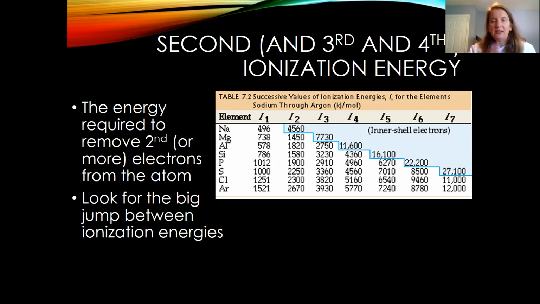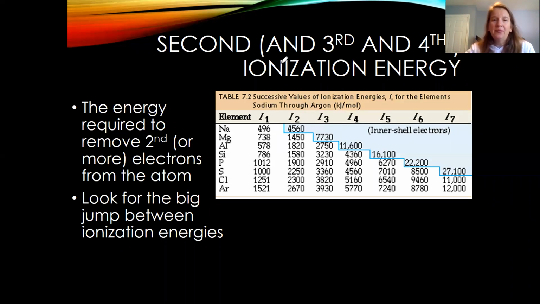So all of this means is that we're looking at the energy needed to remove the second, third, or fourth electrons from the atom. And so the ionization energies are always going to be increasing. As you can see here, the ionization energy increases from 1 to 2 to 3 to 4 and so on and so forth, because our ratio between protons and electrons is getting smaller. But you're also going to be seeing a big jump between ionization energies.